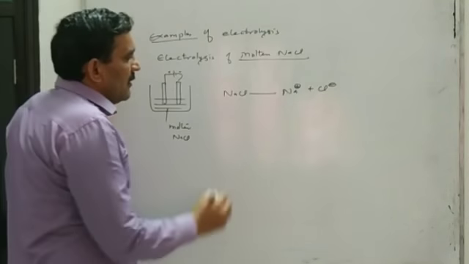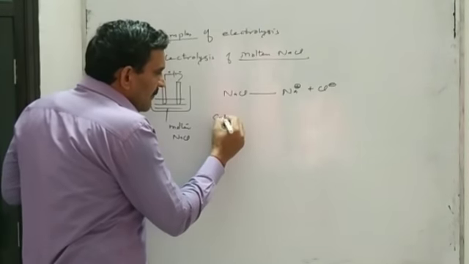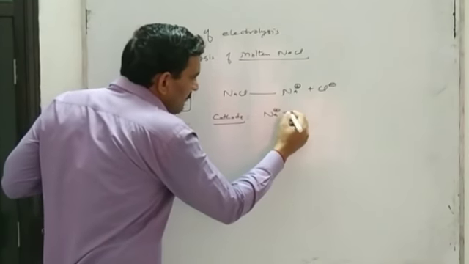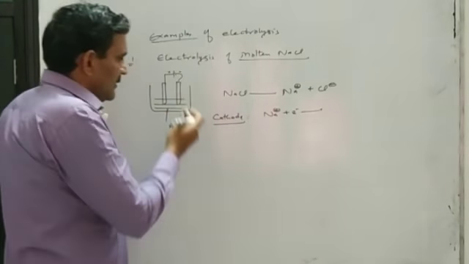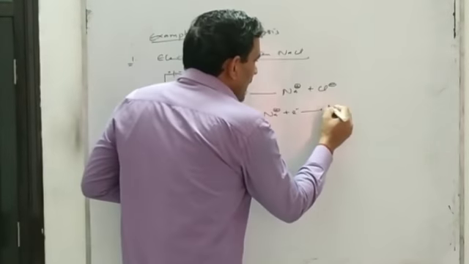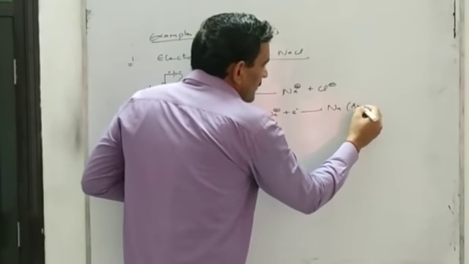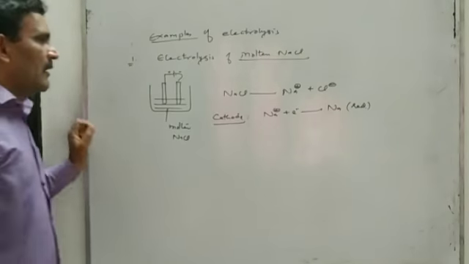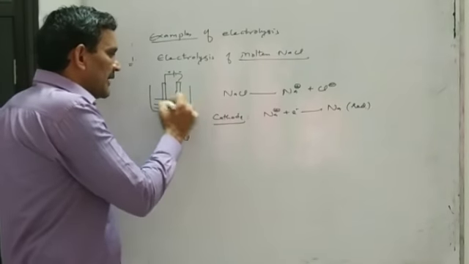Now when we pass electricity through this molten sodium chloride, sodium ions will move to the cathode, they will reach the cathode, and at the cathode they are discharged, or I will say they are reduced, and the sodium metal will deposit at the cathode.